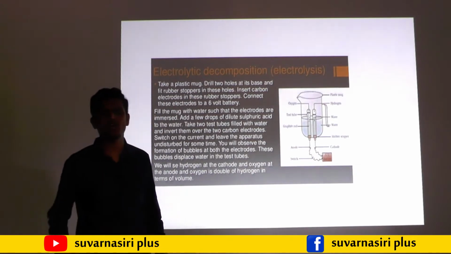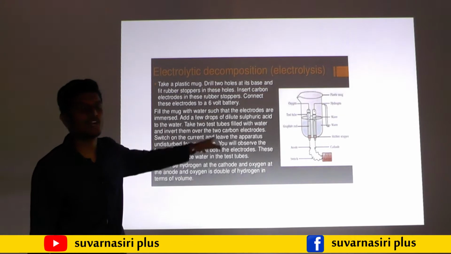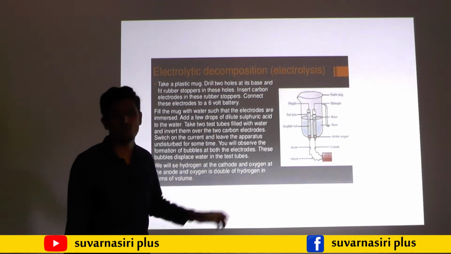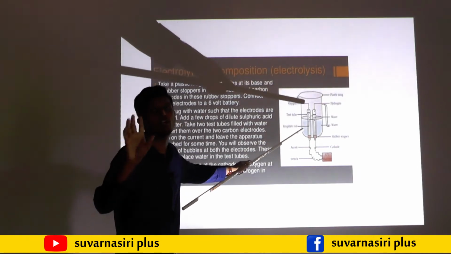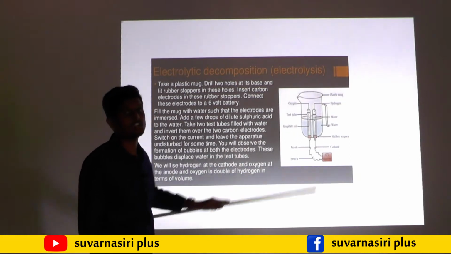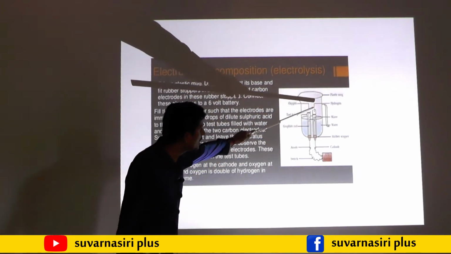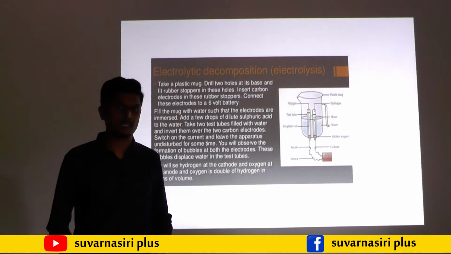Here one question may arise in your exam: which gas is collected, and what is the ratio of the collected gas? You have to write 2:1. Why? Because in the water molecule there are 2 H atoms and only 1 oxygen. So we need to write that 2:1 is the ratio of the gases collected. You may observe here that the collection of hydrogen gas is more when compared to the collection of oxygen gas.